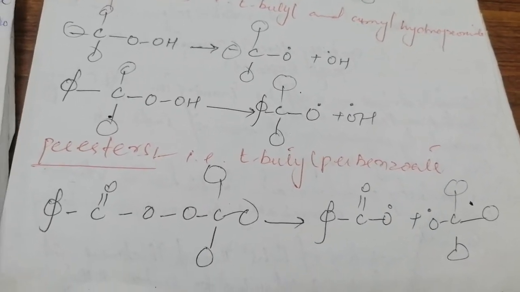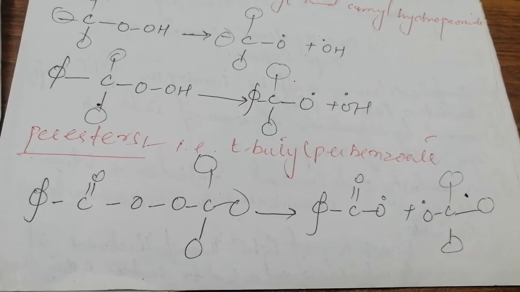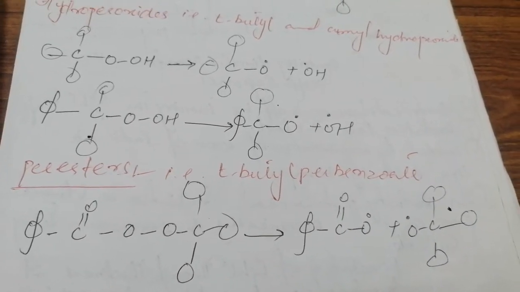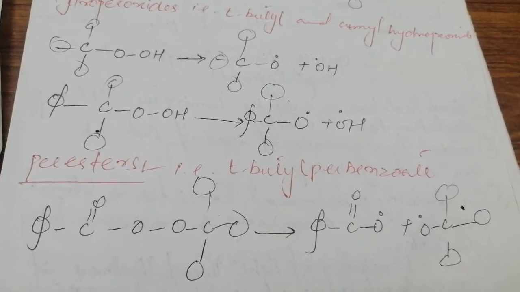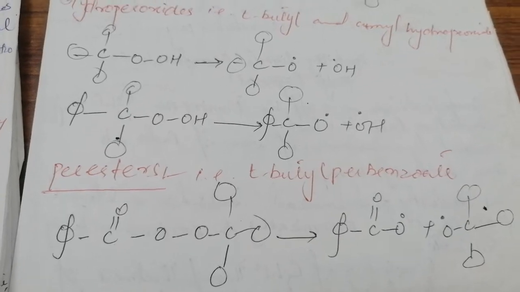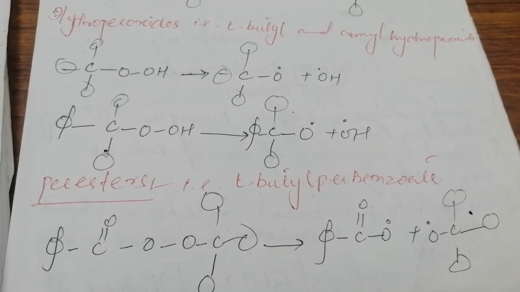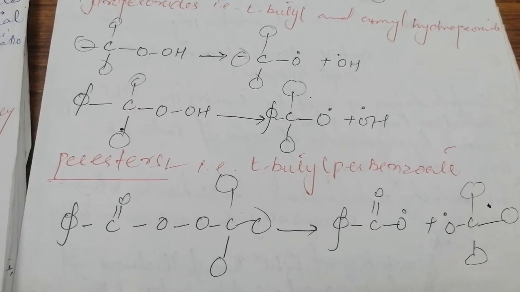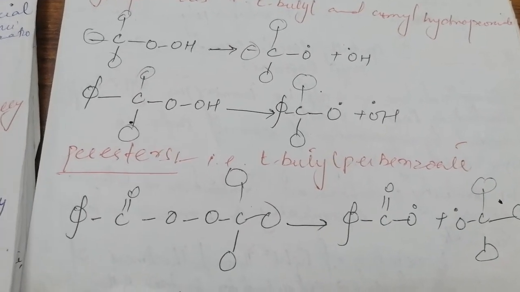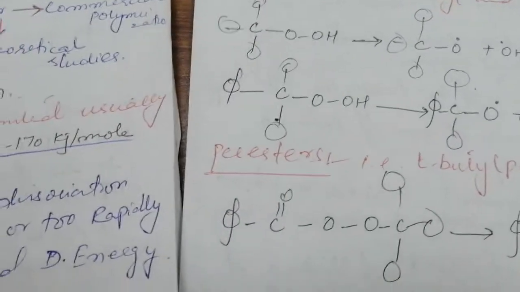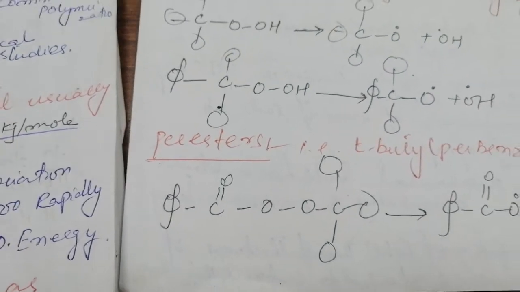Then the next category is peresters. You can take the example of tertiary butyl perbenzoate, right? Again, there is a dissociation. One thing is constant in every class of thermally decomposed initiator: they have the peroxide linkage, oxygen linkages, and the bond always cleaves from that point, so we'll have two different kinds of radicals, right? It could be symmetrical, as in acetyl or benzoyl peroxide, or it could be asymmetrical, as in esters.